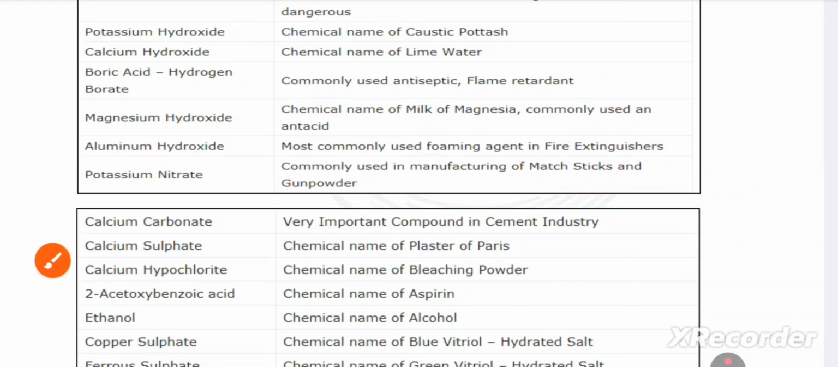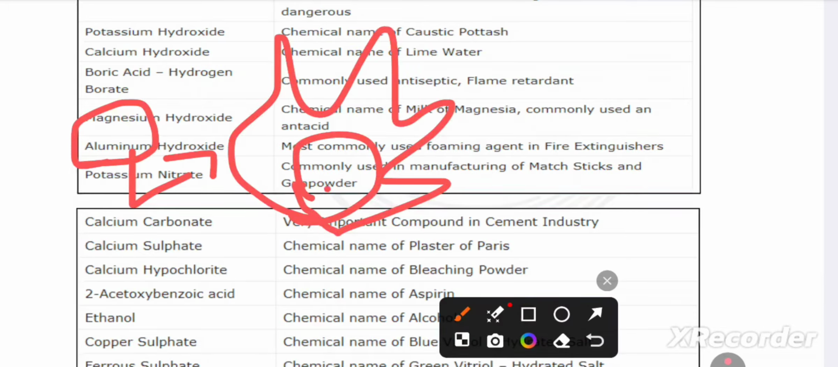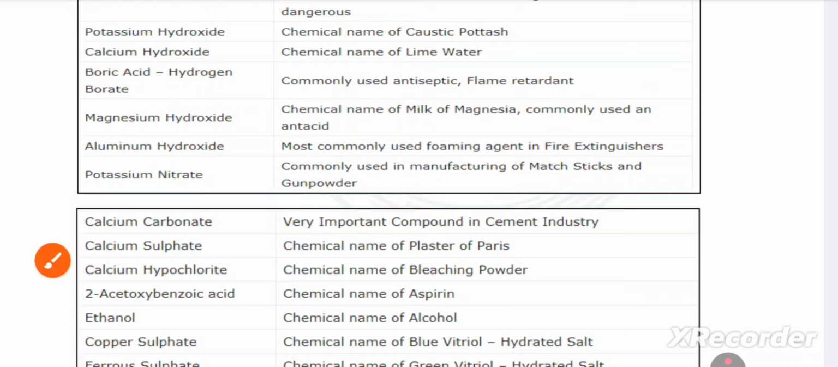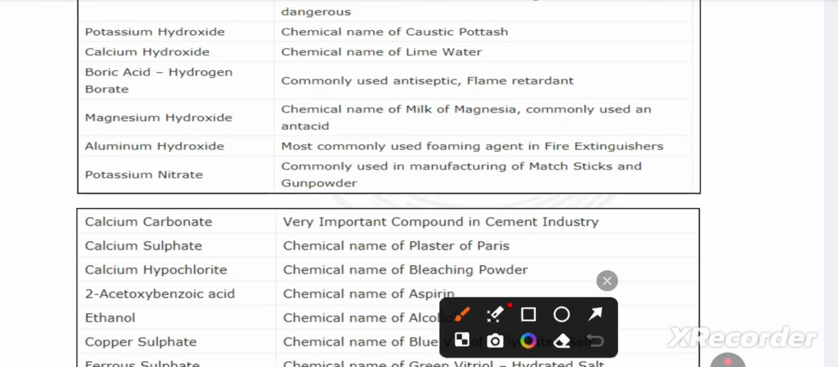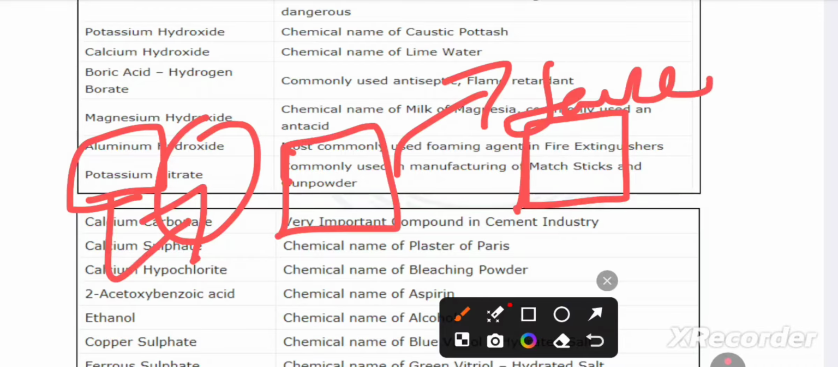Aluminum hydroxide, foaming agent in fire extinguishers. Allu Arjun, when Allu Arjun comes, fire, Pushpa means fire, right? Fire will come, security guards take the fire extinguisher immediately. Aluminum hydroxide. Potassium nitrate, used in matchsticks and gunpowder.